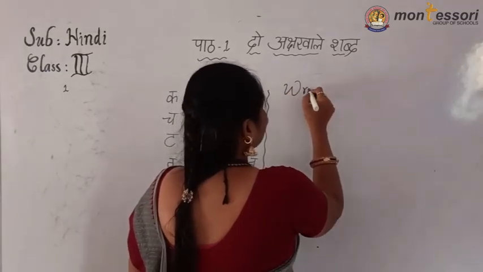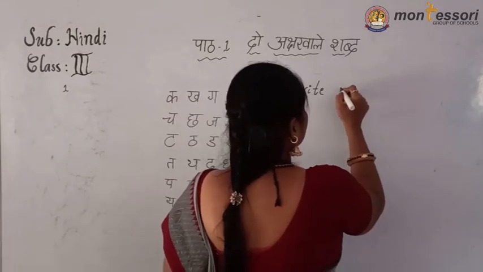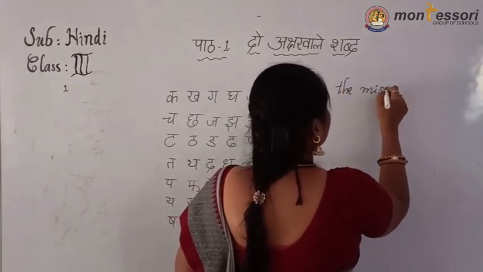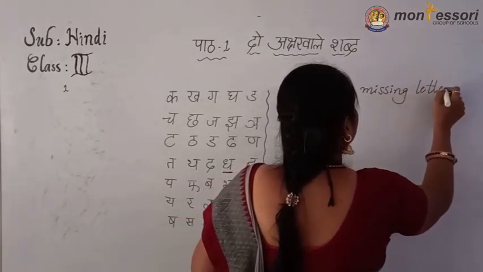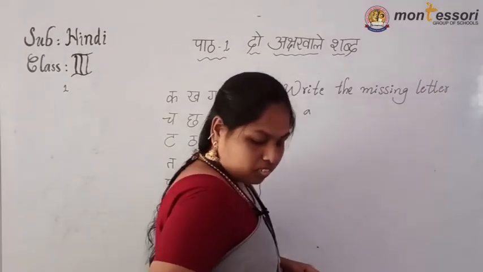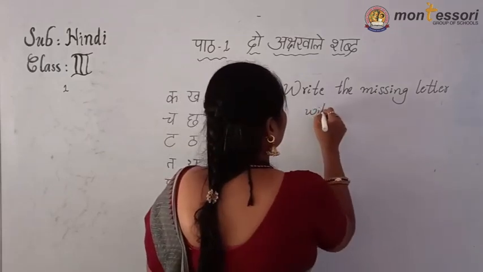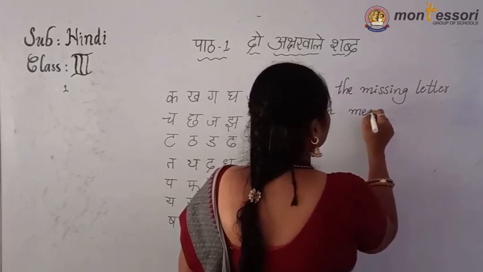Here is the homework. Write the missing letter with meaning.